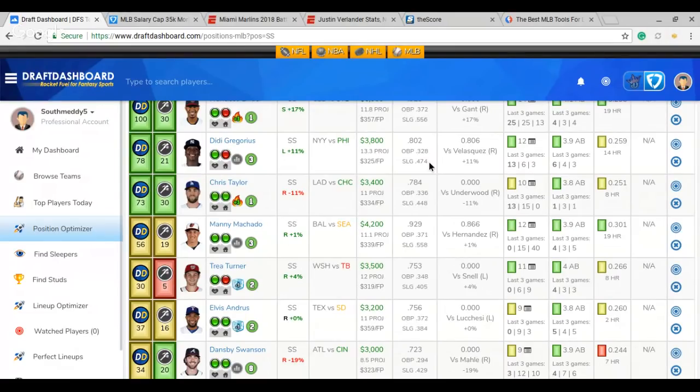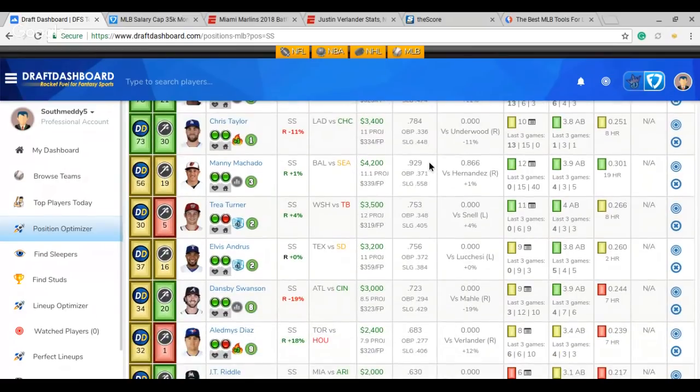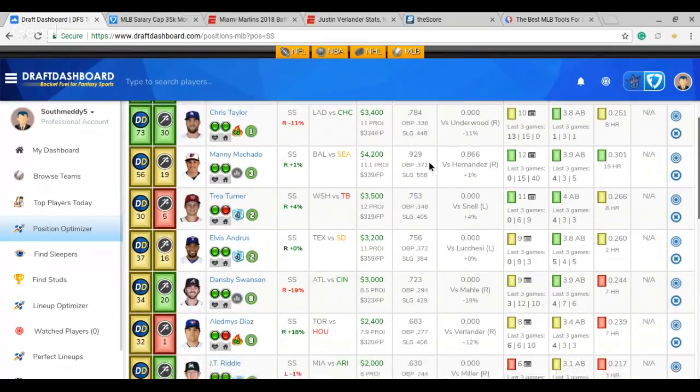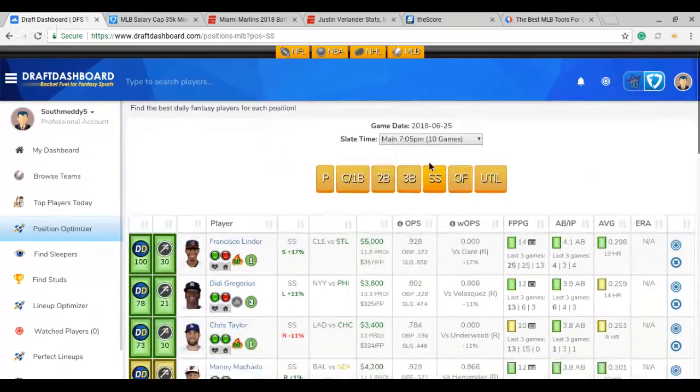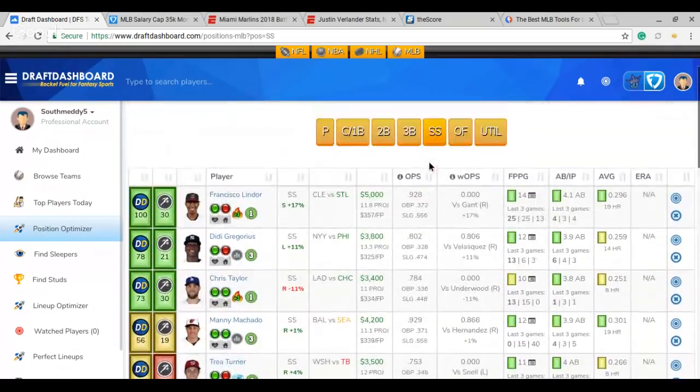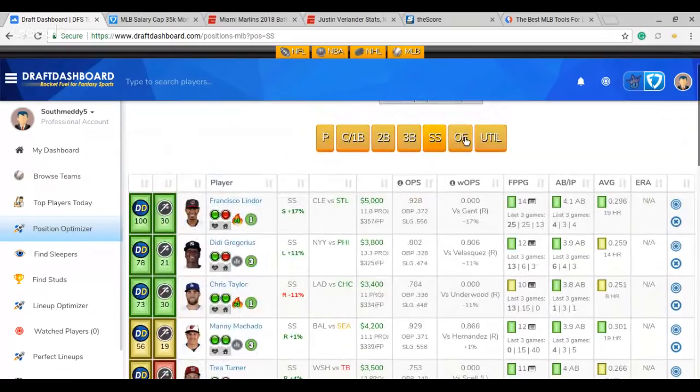Like I said, Felix has been good, so maybe he gets lit up here because he's been pitching good against good teams. So maybe, I don't know, maybe he gets off the hook here. That's really it. Like I said, maybe a little Texas stack if you want to go that way. Not much else there. So Lindor, maybe some Didi and some Manny Machado is kind of what I'm looking at there. And then we got outfield here.